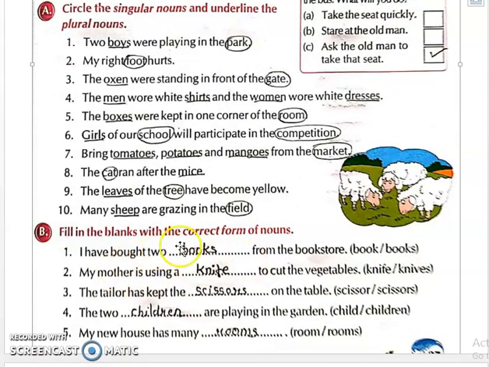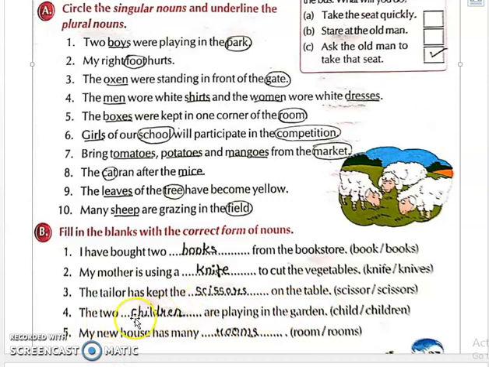Now fill in the blanks with the correct form of nouns. I have bought two shoes, plural. So we will write books from the bookstore. My mother is using a knife to cut the vegetables. The tailor has kept the scissors on the table. The two children are playing in the garden. Where two is considered, we will write children.